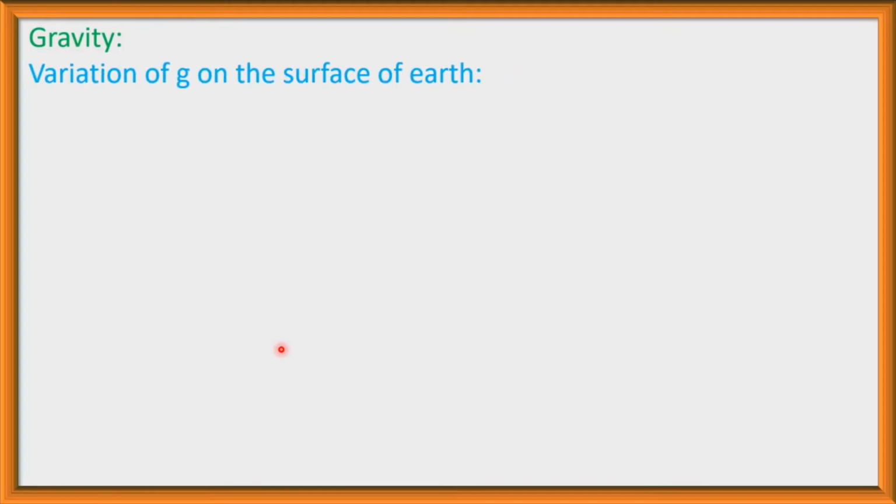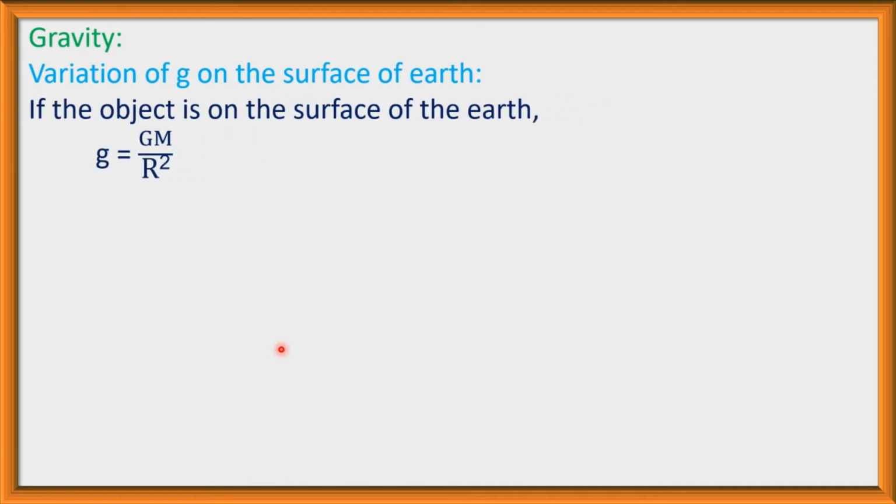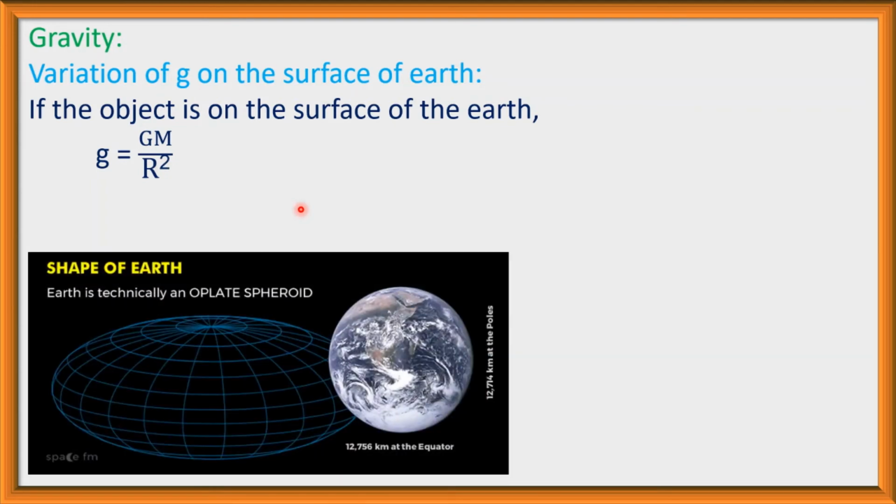Now, variation of g on the surface of the earth. If the object is on the surface of the earth, we know g is equal to GM divided by R square. Here we already know that acceleration due to gravity depends on the radius of the earth, because the gravitational constant G is constant and the mass of the earth is not changeable; it is not changed with time or any other thing. So g depends on the radius of the earth, but our earth is not a perfect sphere, it is not perfectly spherical in shape.